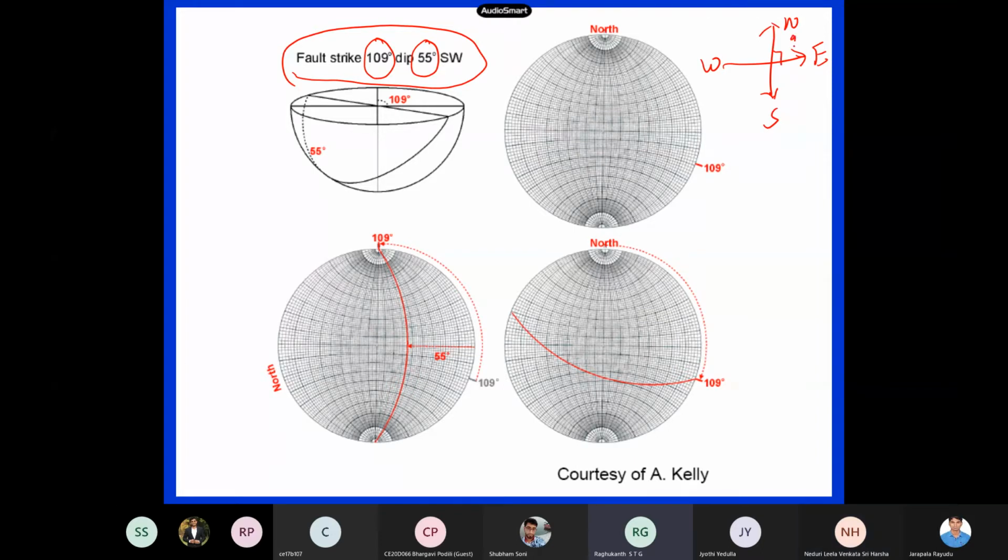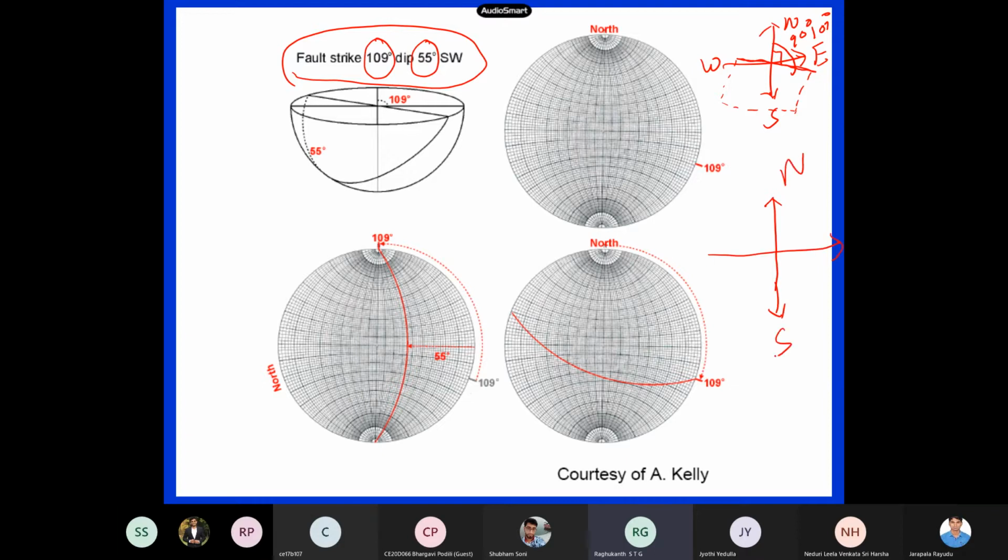So now strike angle is 109. So this is 90 degree. Okay, 109 means somewhere here, you followed, right? So this is my fault. So this is my 109 degrees. Okay, the fault is like this, and it is dipping towards which side? Towards the southwest or the other side, northeast. It is dipping towards southwest. Okay, so the fault is something like this. You followed? It is projecting like this. Suppose if it was the other direction, it will be like this.